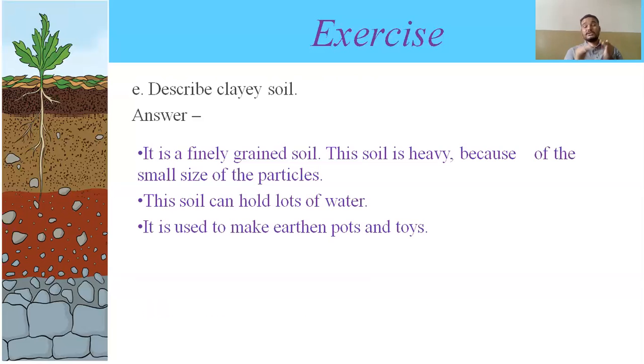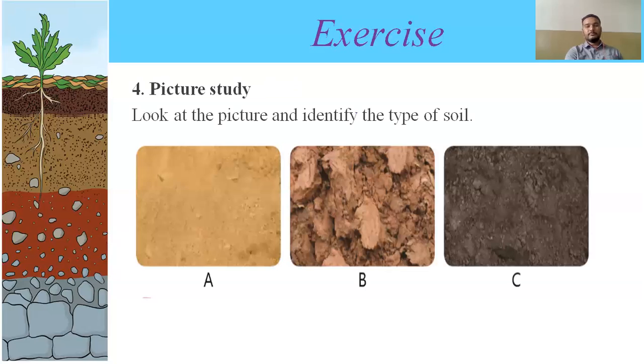It is heavy because the particle size is small, so more particles are together. That is why it holds a lot of water also. It is used to make pots and so on. Are we clear about that? It also has some medicinal properties.